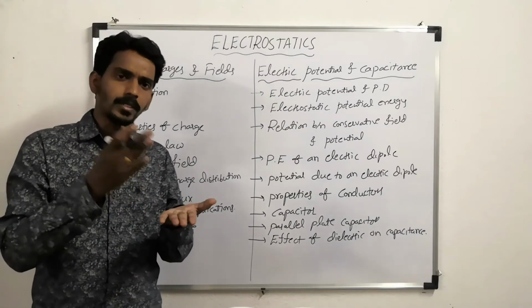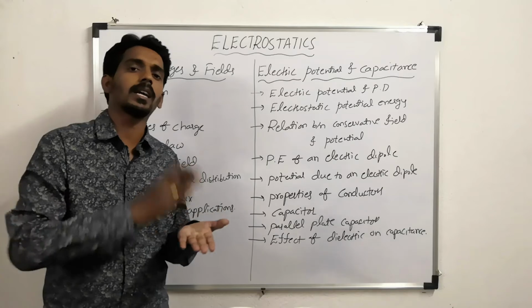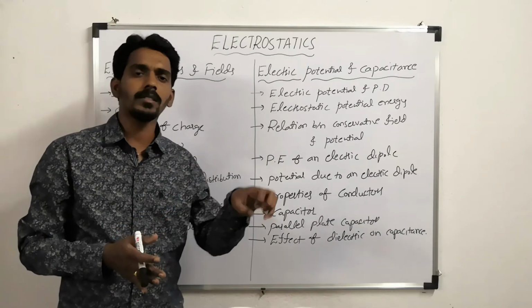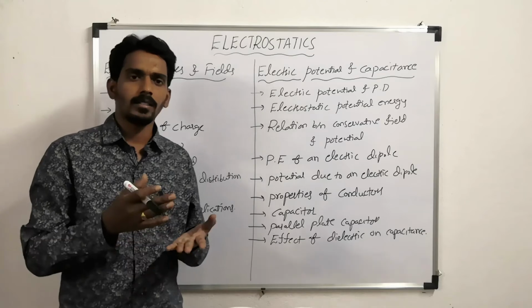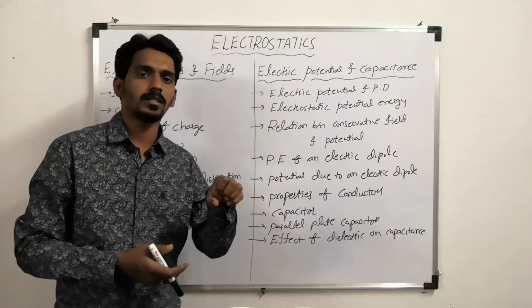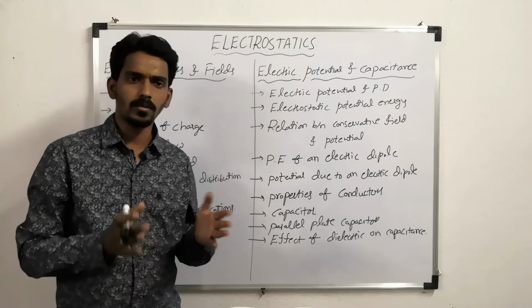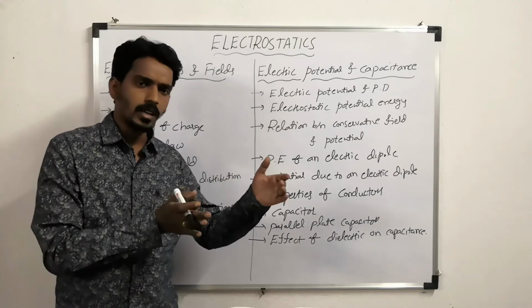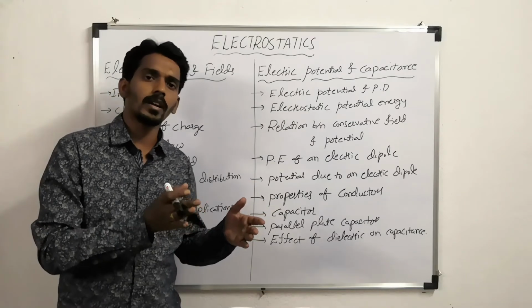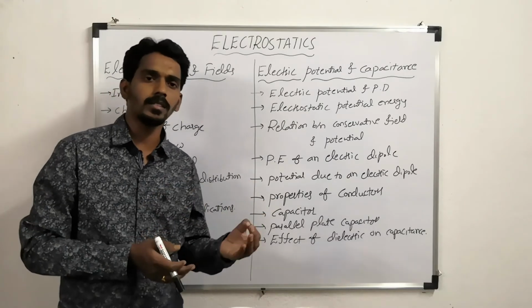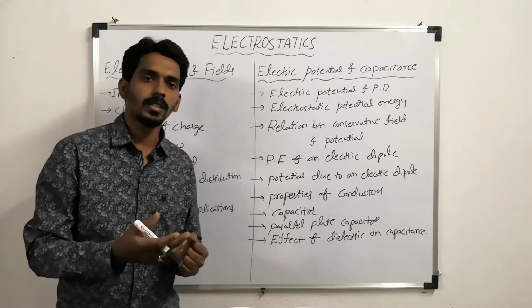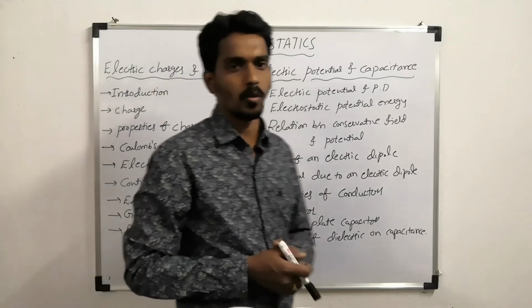And the concept of charge of a body comes from the electron. Like, excess of electrons in a body represents a negatively charged body, and deficiency of electrons in a body represents a positively charged body. So that's why the charge of a body always depends upon lack of electrons or excess of electrons. Deficiency or excess of electrons in a body represents the positively charged body or negatively charged body.